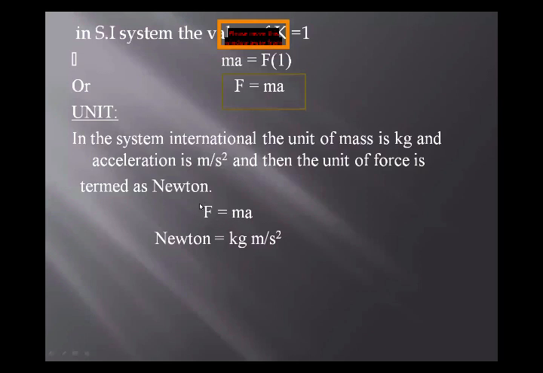So as we have derived the formula, that is F is equal to ma, we are going to write the unit of mass, that is kilogram, in place of m, and in place of a or acceleration, we are going to write its unit, which is meter per second square. Combined, it will be equal to the Newton, and how we read it, kilogram meter per second square, and collectively it will equal the Newton. So that's how we derive the unit of a force, Newton.